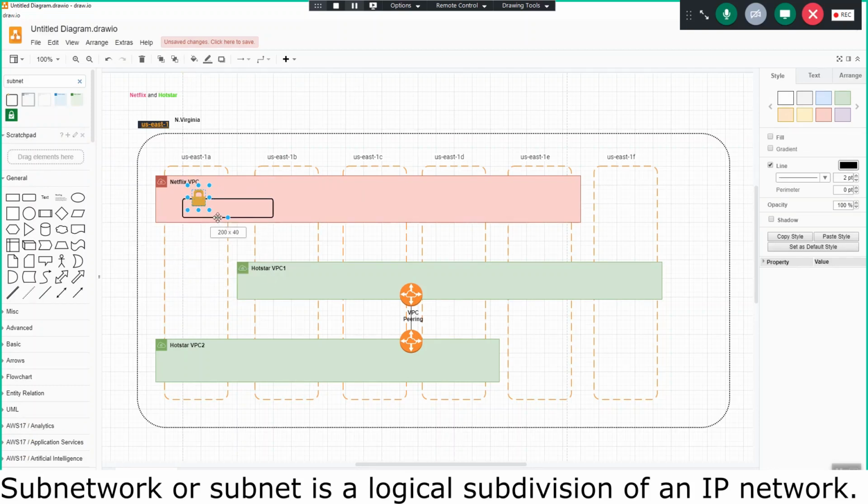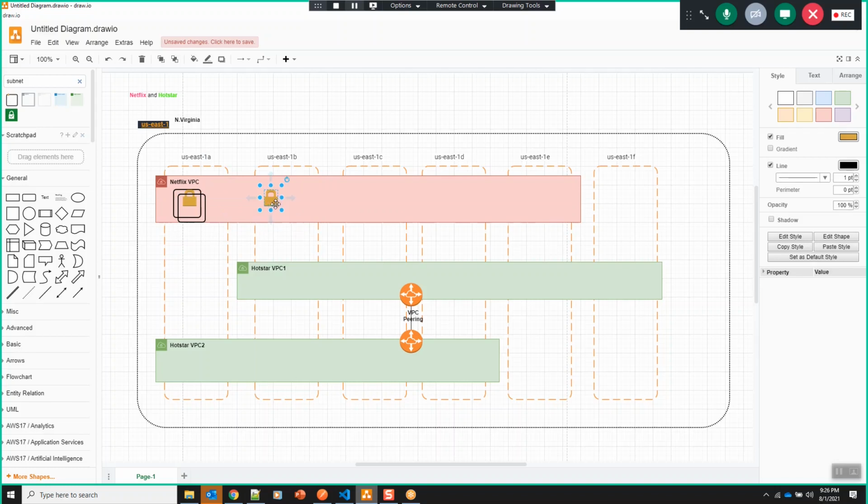So how many subnets will I have here? I can have multiple in each availability zone. In a VPC, I can have multiple subnets. So let's say here I have one subnet. Let's say here I have two subnets.